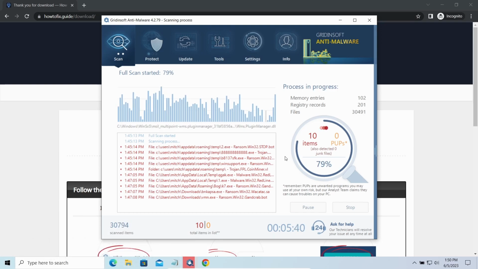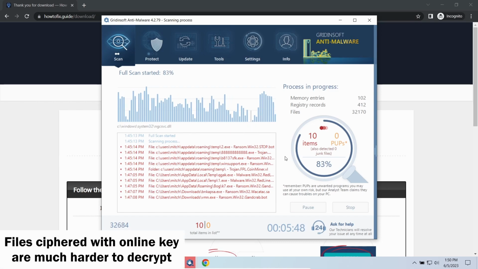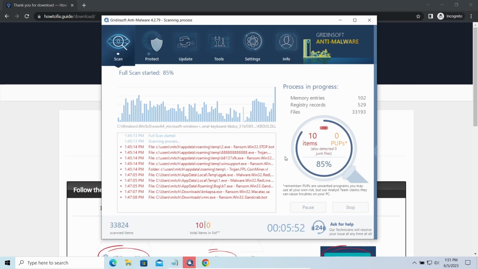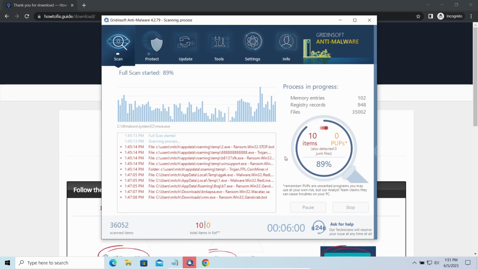The difference between online and offline encryption keys directly influences your chances of success in file decryption. An online key is generated and stored on a common server controlled by cybercriminals. There is no way to get it, thus deciphering your files right away is not possible. You need to wait, in some cases for a pretty long time. Keys may leak, law enforcement may arrest the hackers and release all the keys, or specialists may find a vulnerability in the encryption mechanism and release an effective decryptor. There is plenty of room for hope.